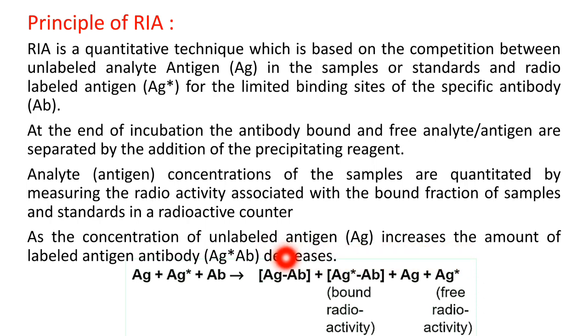If the labeled antigen is more than the unlabeled antigen, there is a decreased concentration. Otherwise, if the unlabeled antigen, that is the sample analyte, is more, the radioactivity of the labeled antigen-antibody complex is decreased. So there is an inverse relationship between both.